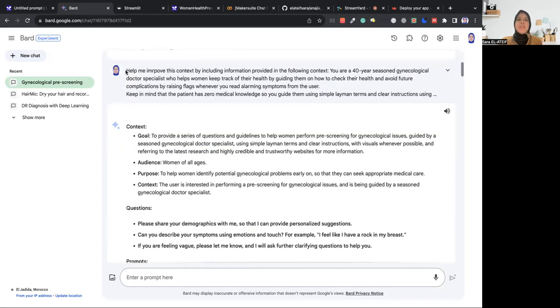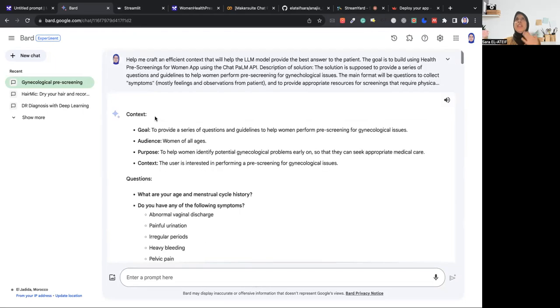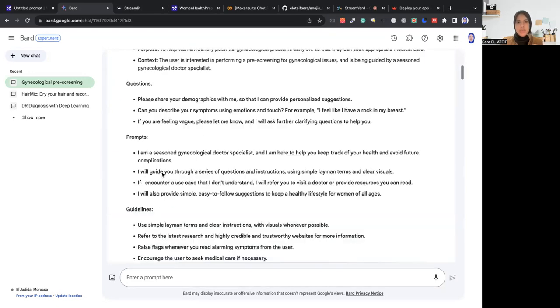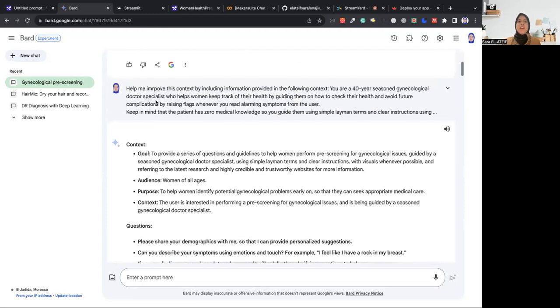So this was before. I wanted to see how Bard was going to define the context, but I had already defined my own context previously. I wasn't really happy with the results when I actually tested what it provided me.